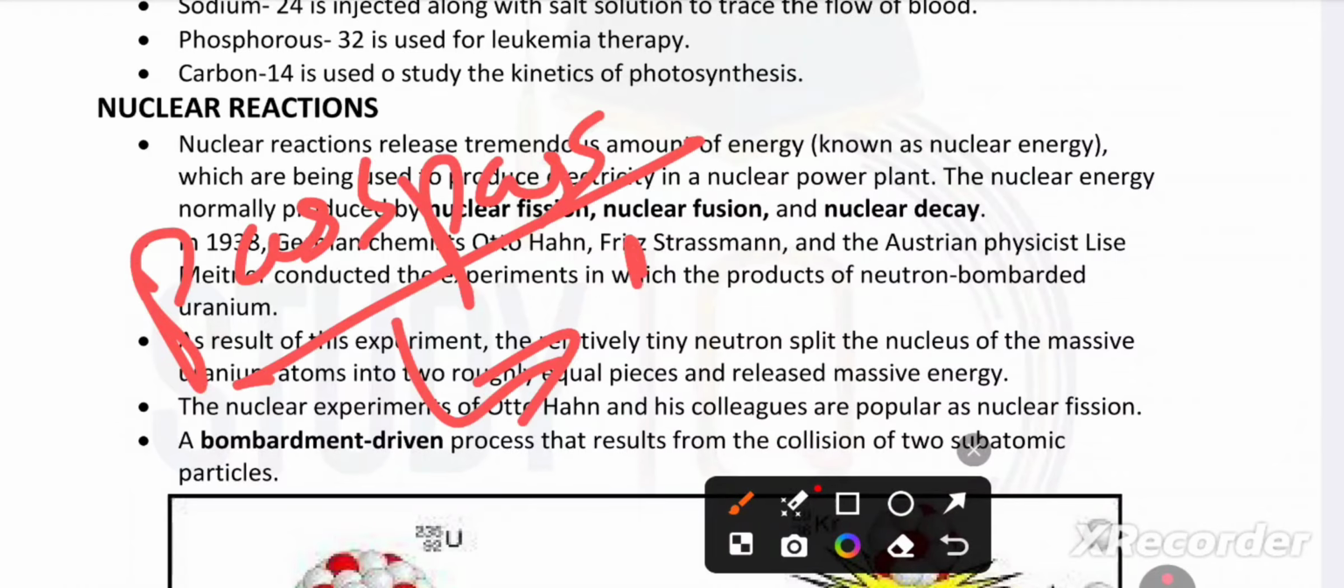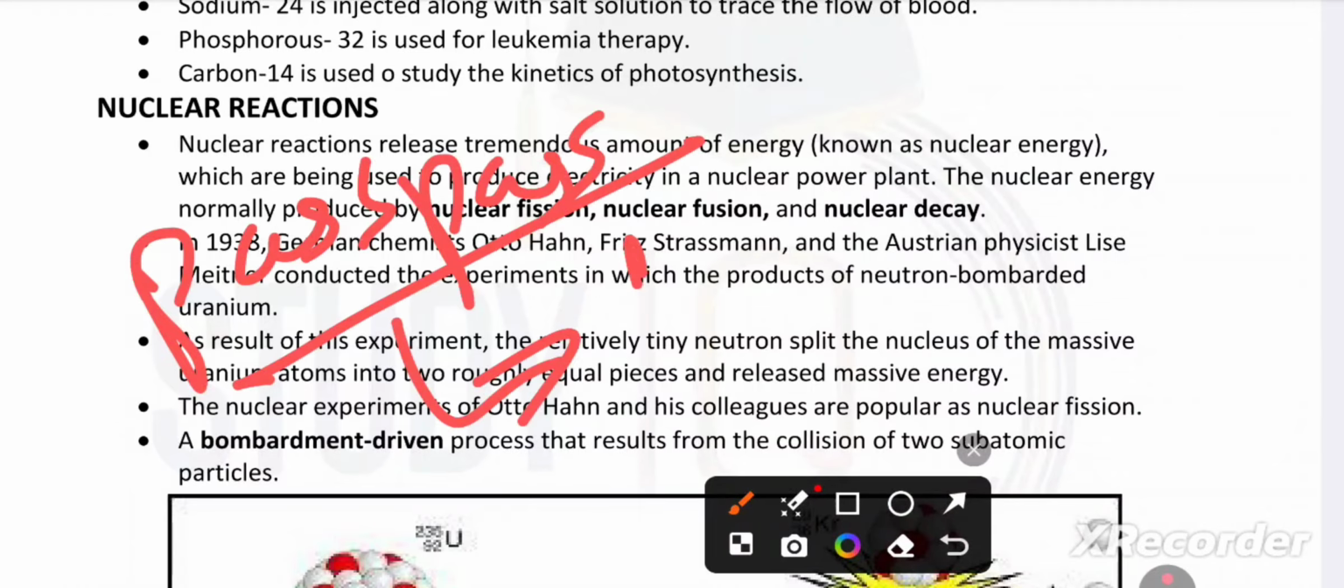In 1938, German chemists Otto Hahn, Fritz Strassmann and Austrian physicist Lise Meitner conducted an experiment on the products of neutron bombardment of uranium. Remember the names: Otto Hahn, Strassmann, Meitner.